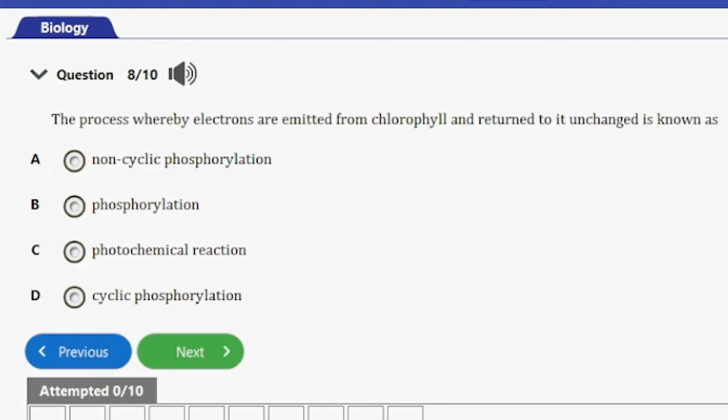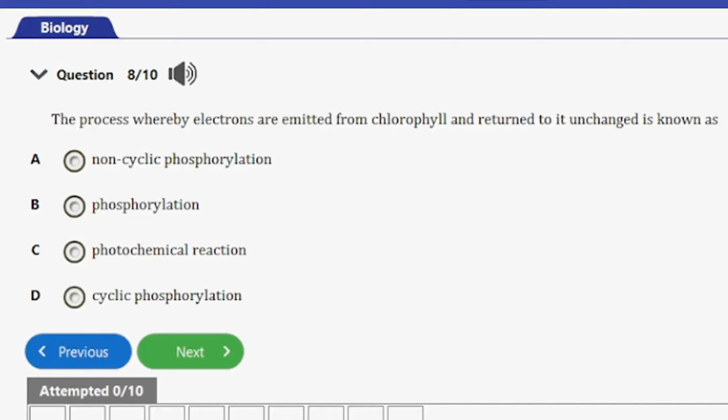So let's consider the next question, question number 8 here. It says, the process whereby electrons are emitted from chlorophyll and returned to it unchanged is known as A. Non-cyclic phosphorylation, B. Photophosphorylation, C. Photochemical reaction, and D. Cyclic phosphorylation.